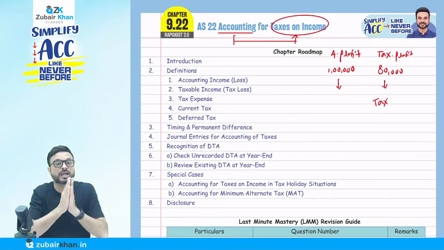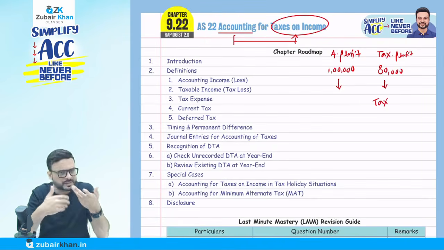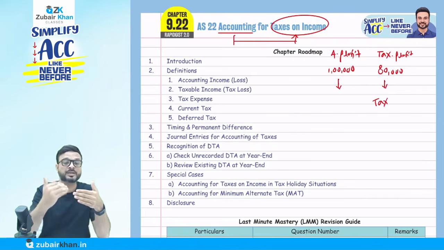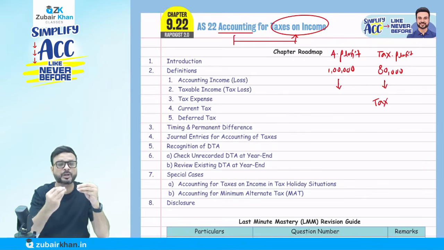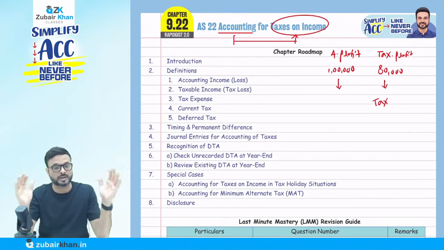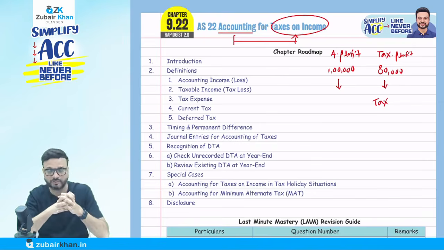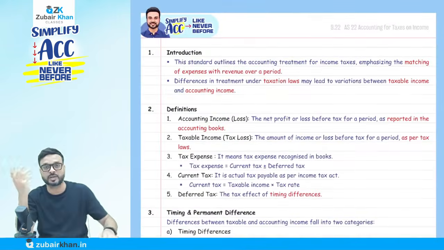Only for a particular type of difference can we record it. We'll discuss the timing difference and the permanent difference, what they mean, and why I'm saying "up to a certain extent". Because only a particular type of difference can we record tax on in the P&L account. This is what the accounting standard talks about. So now we'll start our Accounting Standard 22 revision.